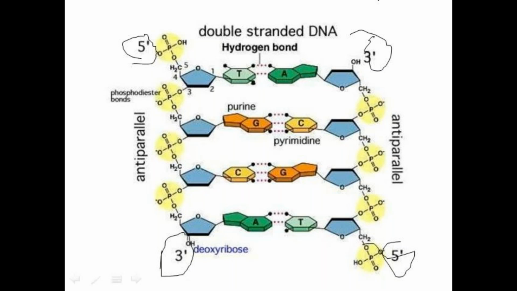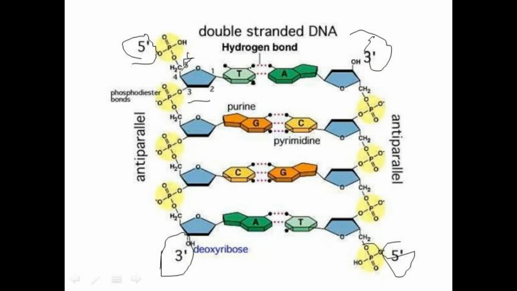And here, this is the backbone. You can see here, ma, this is the sugar unit, and it is attached with the 5' phosphoric acid residues. At the fifth position of carbon, phosphoric acid residues are present. This is the sugar phosphate backbone, attached with the nitrogenous bases, and these nitrogenous bases form the hydrogen bonds.